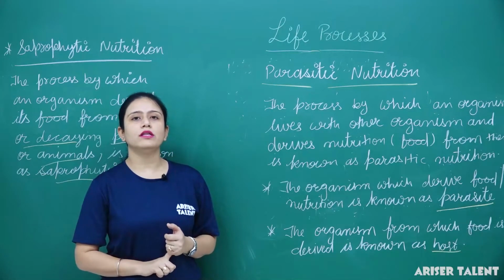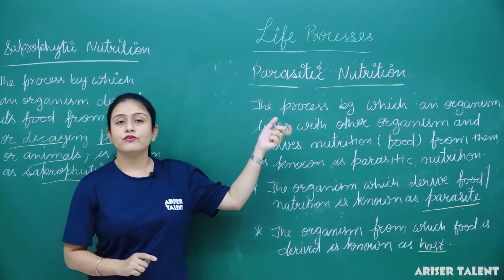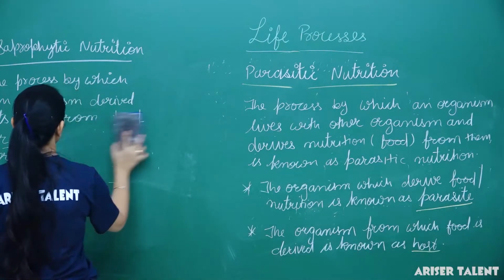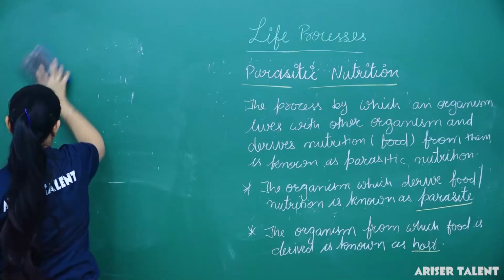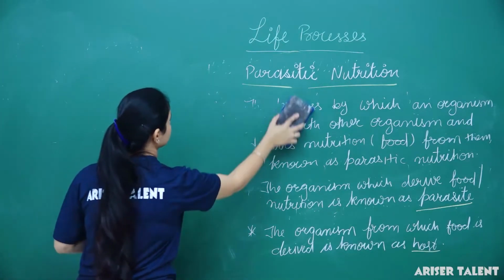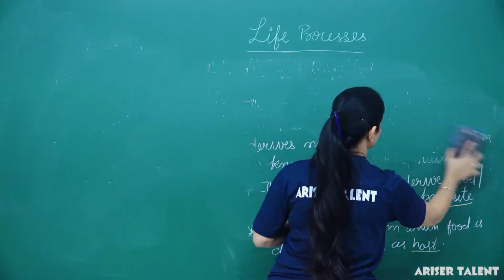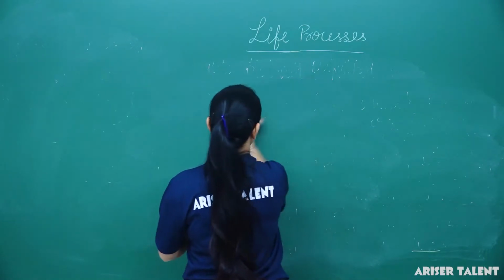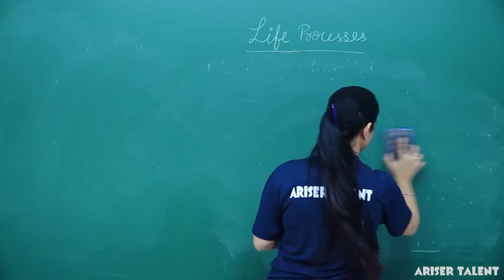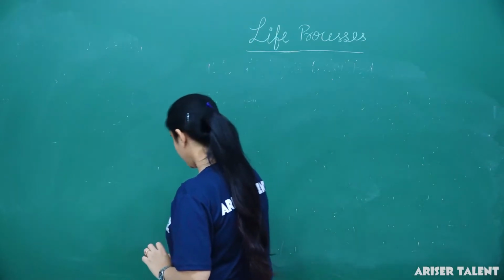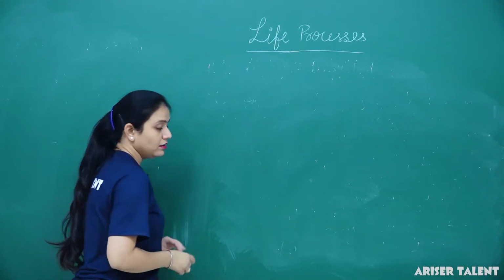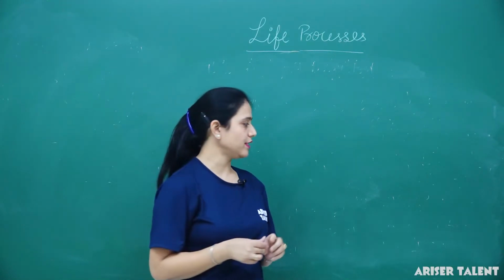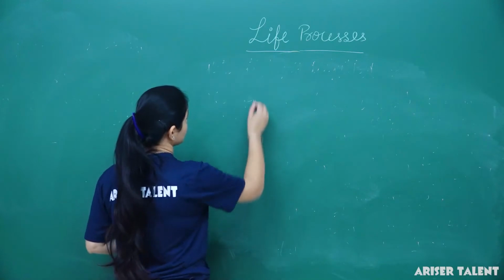Now we will talk about nutrition in plants. Let me explain nutrition in plants. Generally, nutrition in plants is obtained by the process of photosynthesis.